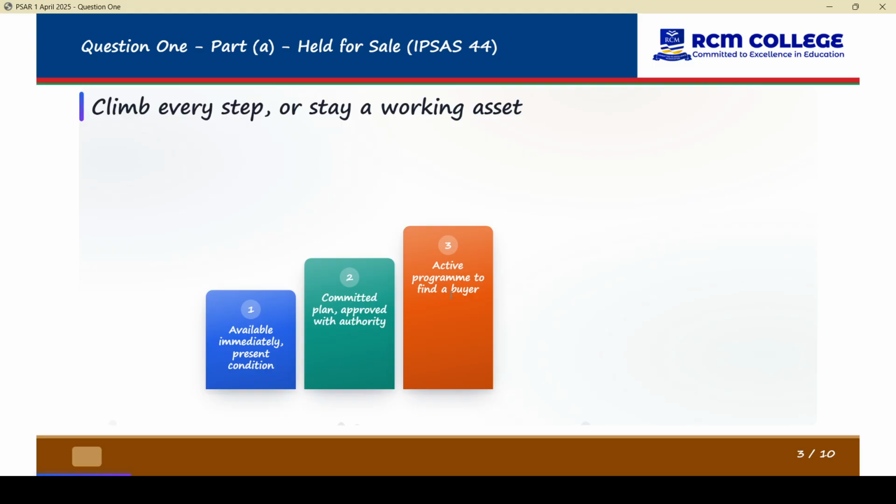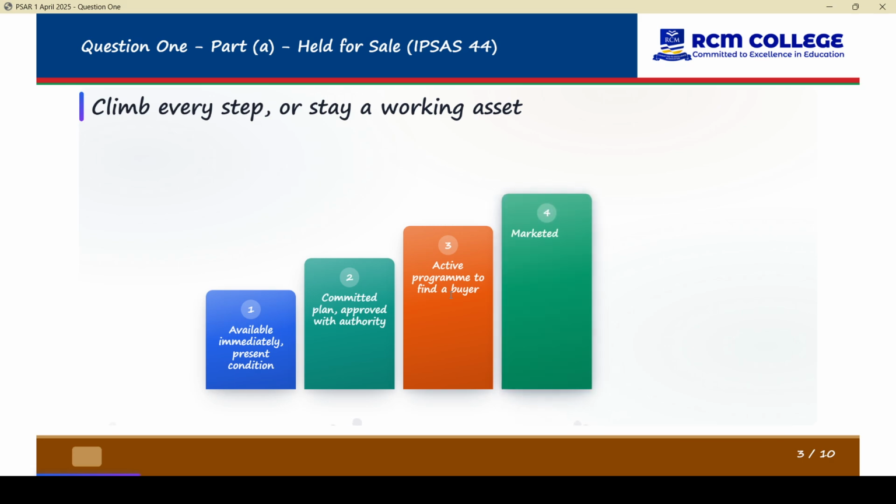Like for example, management have not approved. That asset is not already available for sale. Again, you are not looking for a buyer. That again shows that the asset is not available immediately for sale in its present condition.